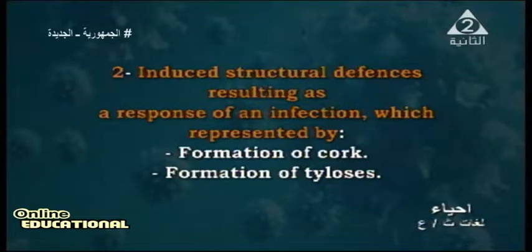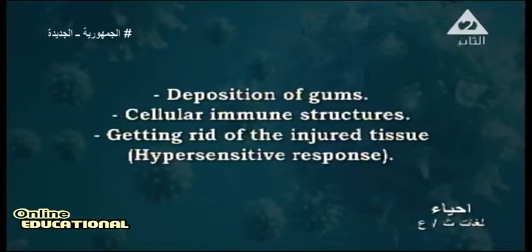Induced structure defense, resulting as a response to infection, is presented by formation of cork and formation of tyloses. This is the summary of the last presentation: deposition of gum or cellular immune structure, getting rid of injured tissue, or hypersensitive response.